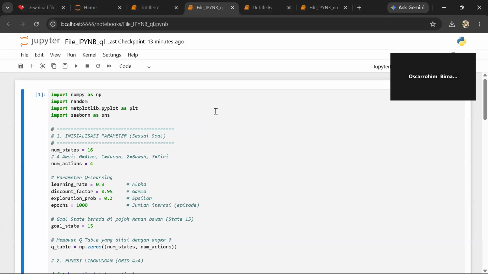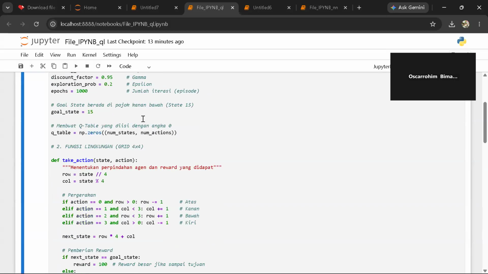The environment for this task is a 4 by 4 grid, which means we have 16 distinct states, starting from state 0 at the top left to our goal state, 15, in the bottom right. The agent can take 4 possible actions: move up, down, left, or right. At the heart of this is the Q-table, a matrix of 16 rows and 4 columns. Initially, the entire table is filled with zeros, representing the agent as a tabula rasa, a blank slate.